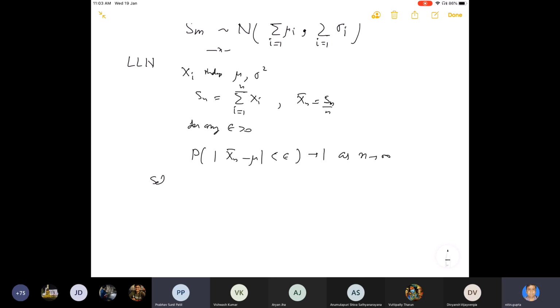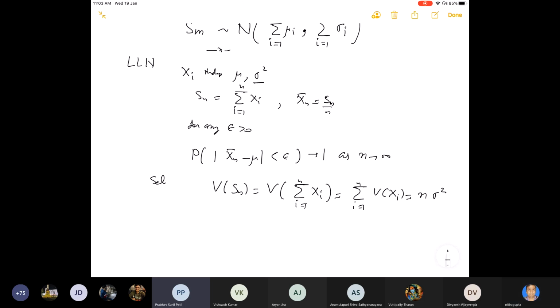So the solution will be using Chebyshev's inequality. We know that the variance of Sn is the variance of summation xi, but they are independent, so this will be summation i from 1 to n of variance of xi. This will be n times sigma square, because the variance is given as sigma square.